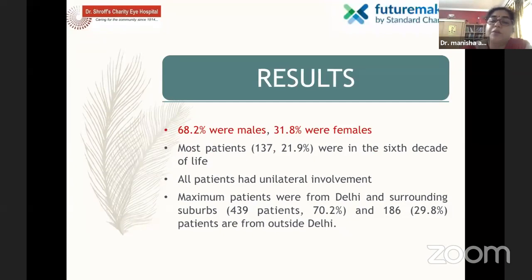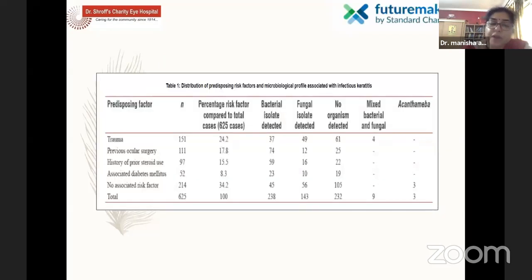Of this, the majority of the patients who presented were males as compared to females, and all patients in our study had unilateral involvement. The important part was that the predisposing factor in the majority of the cases came out to be trauma, which was followed by previous ocular surgery, which was in the form of previous keratoplasty in most of the cases, or in some cases even post-trap we had.